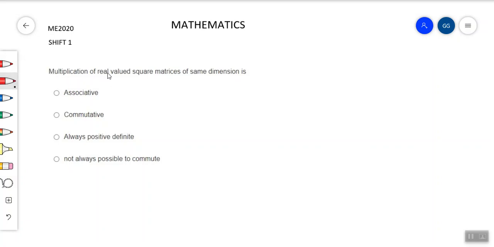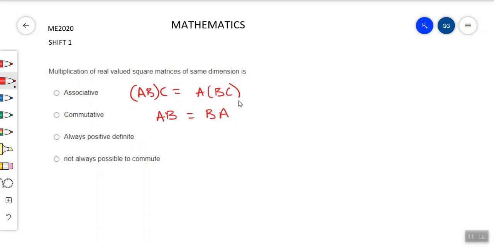Question: multiplication of real valued square matrices of the same dimension is associative, or commutative, or always positive definite, or not always possible to commute. First of all, let us see what these properties are in general. In general, associative means, we all know, (AB)C is equal to A(BC), and commutative means AB is equal to BA. Let's leave the other two options for now.